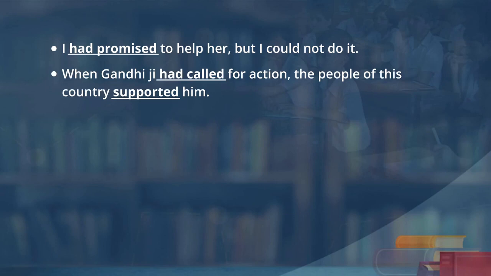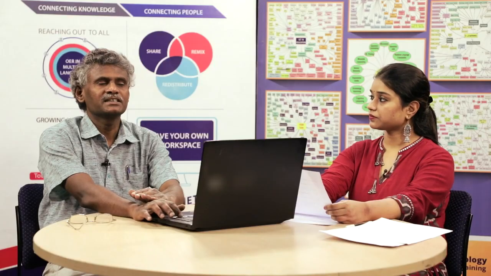When Gandhiji had called for action, the people of this country supported him. Learners, just notice the sentences in which there are 2 actions. The first action, whatever the action, one action has had plus past participle.